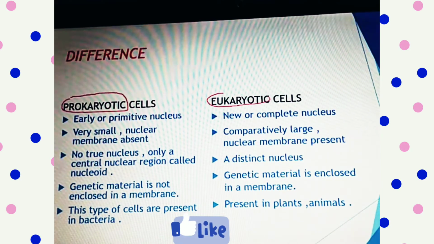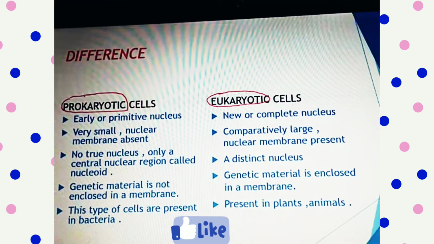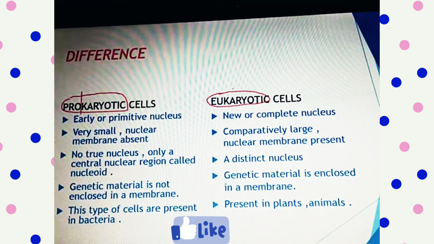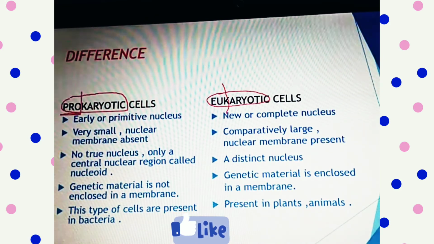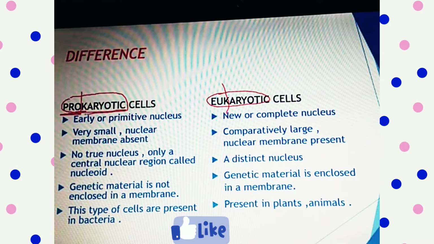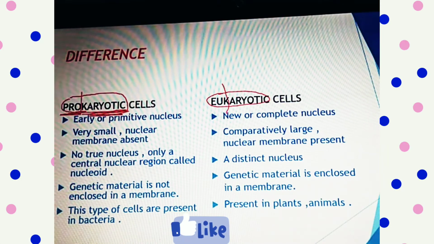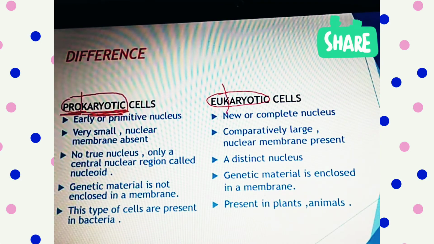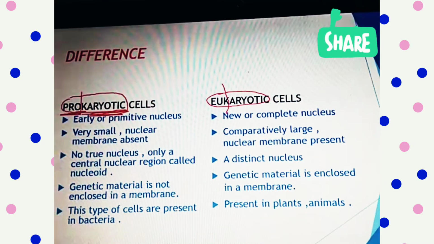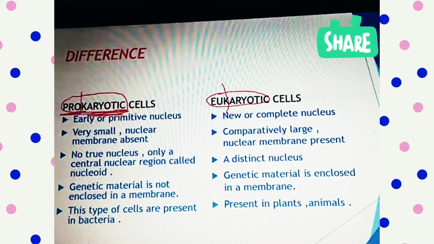Prokaryotic and eukaryotic. Let's break the word once again. Pro means primitive, means old, while karyotic means nucleus. In biology, karyon is referred to as the biological name of a nucleus. So the cells which have an early, primitive or old nucleus are known as prokaryotic cells, while eu means new or complete, means it is not incomplete.